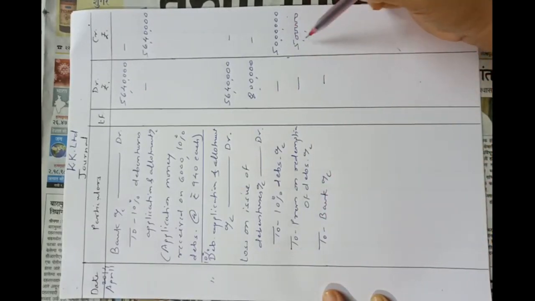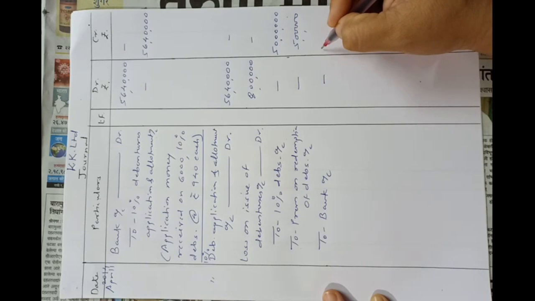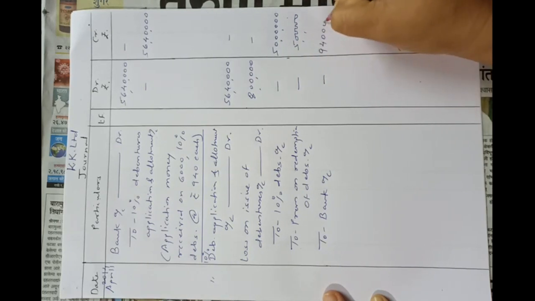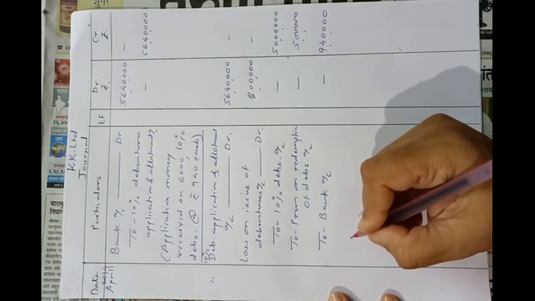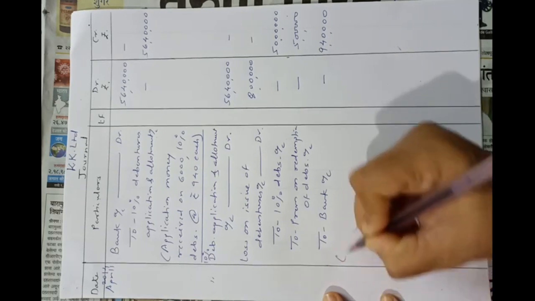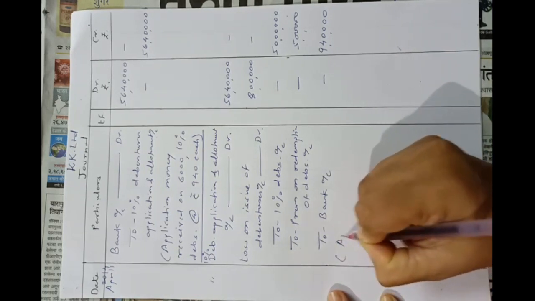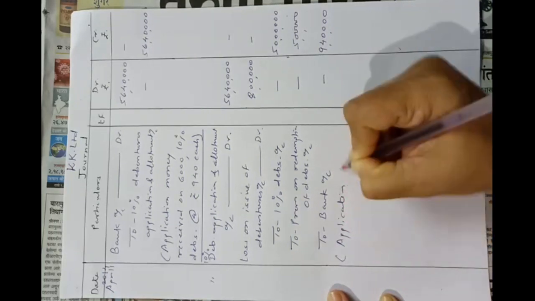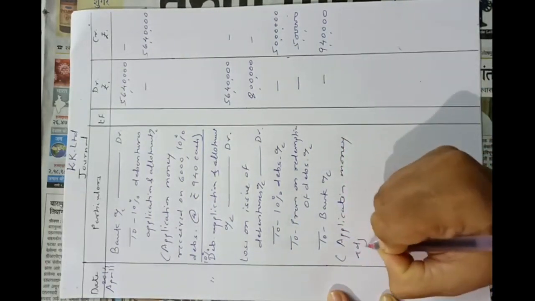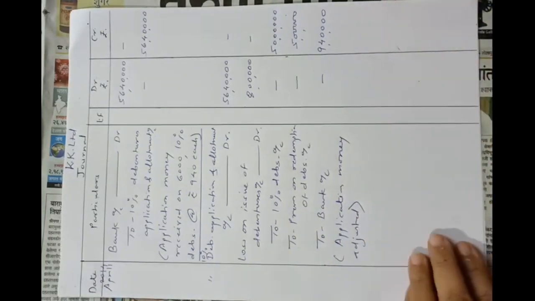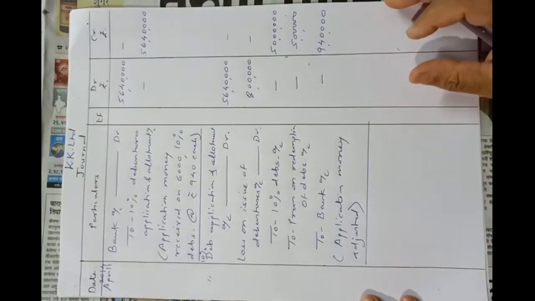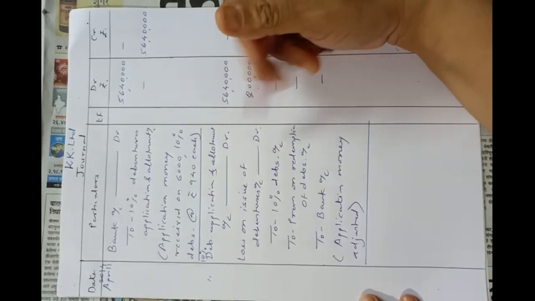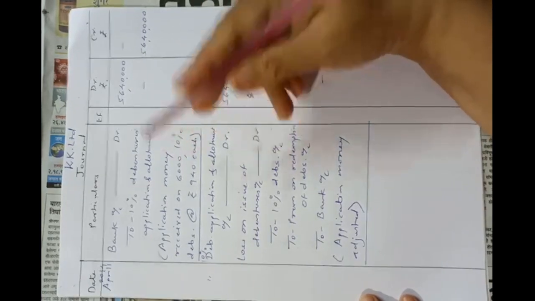Excess money after adjustment: 50 lakhs plus 5 lakhs, 55 lakhs adjusted from this amount, so 9,40,000 amount is refunded to the applicants. Okay. So narration: application money adjusted or transferred, you can say. This is the second entry. Both the entries are of issue of debentures on 1st April 2014.